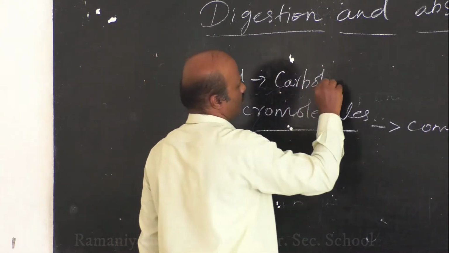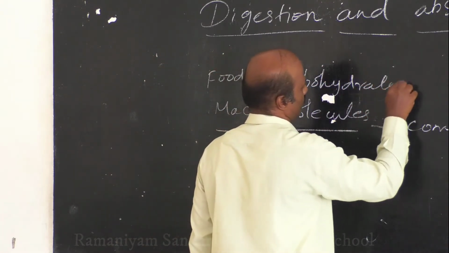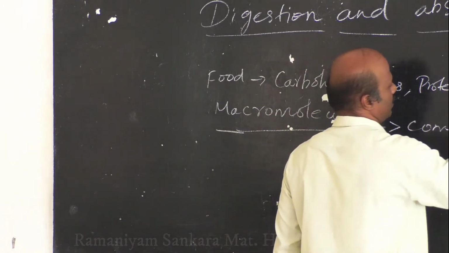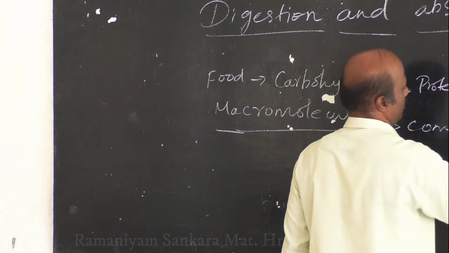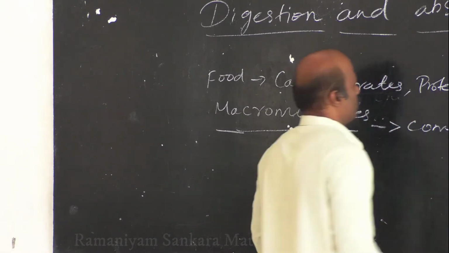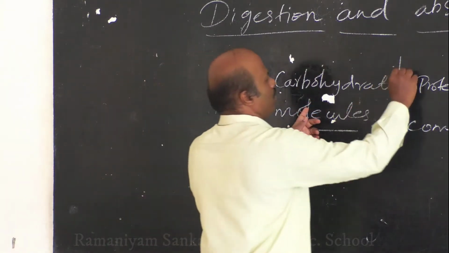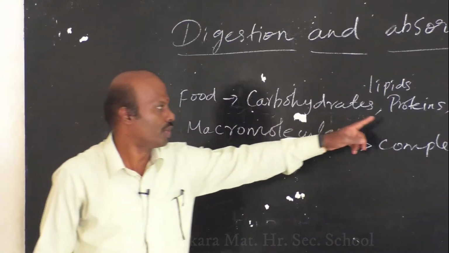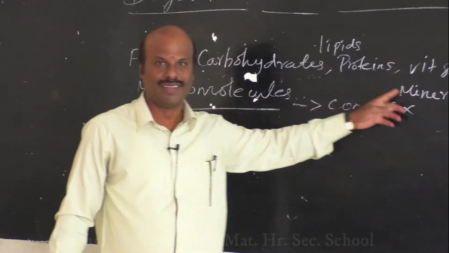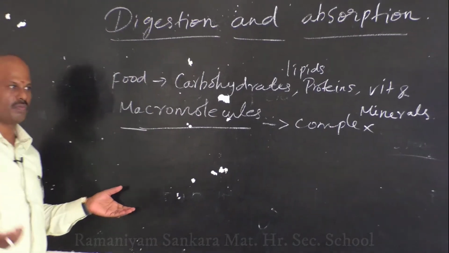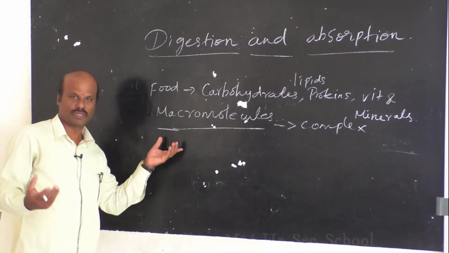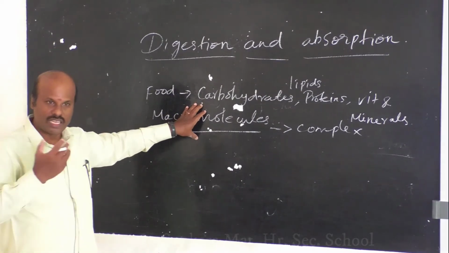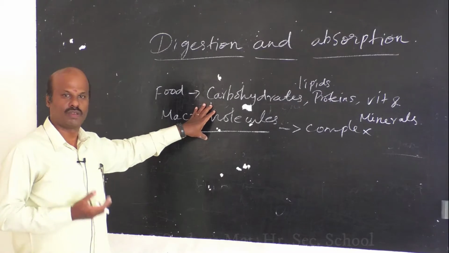carbohydrates, proteins, vitamins, minerals. Okay, so these are all macromolecules. Even it will have lipids. So the food usually has carbohydrates, proteins, lipids, vitamins, and minerals. These foods are not present in the simplest form. They are called macromolecules. They are present in complex form. Is it clear? So this complex form of food cannot be easily absorbed and digested by our body.